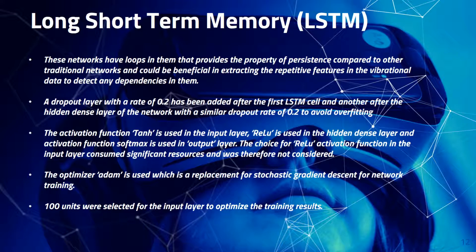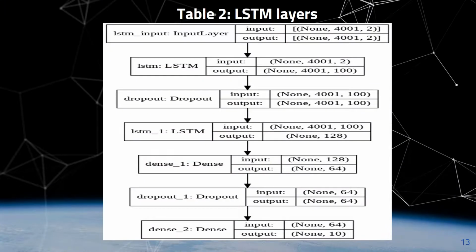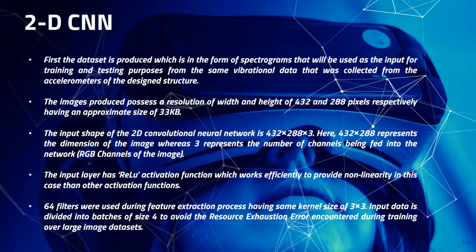The activation function TANH is used in the input layer, ReLU is used in the hidden dense layer, and the softmax activation function is used in the output layer. The optimizer ADAM is used. 100 units were selected for the input layer to optimize the training results. LSTM layers. 2D CNN.